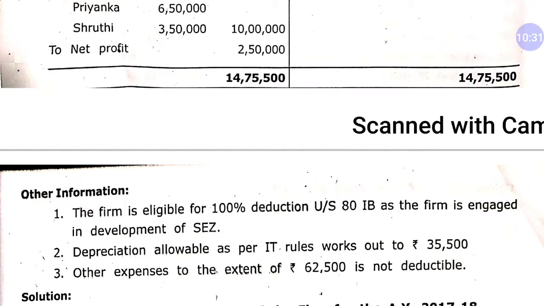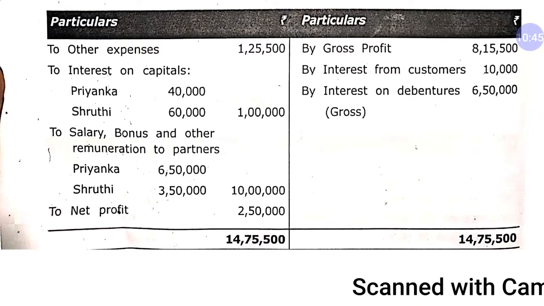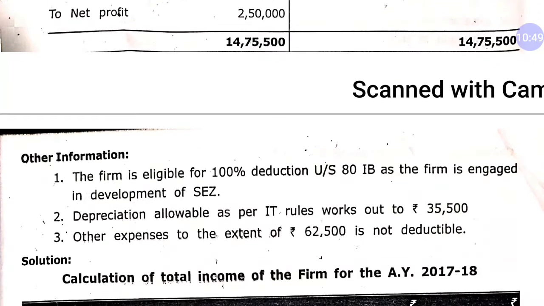Other expenses to the extent of rupees 62,500 are not deductible. So dear student, other expenses are rupees 1,25,500. Out of this, 62,500 is not deductible. Okay, so these are expenses which are disallowed.